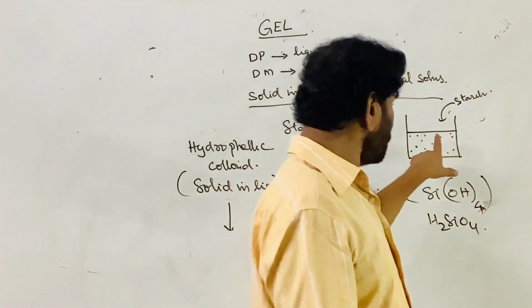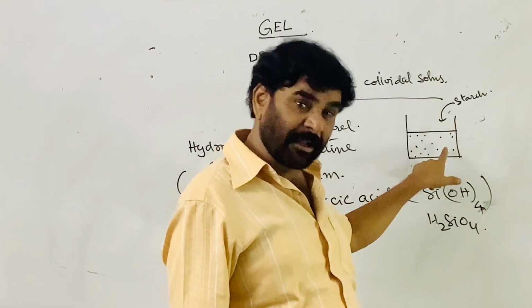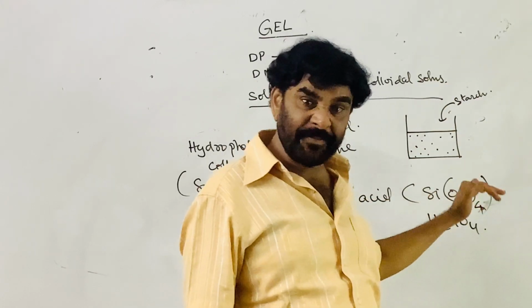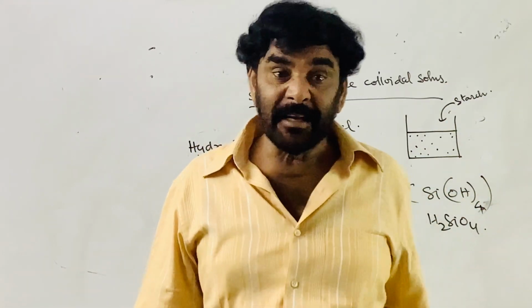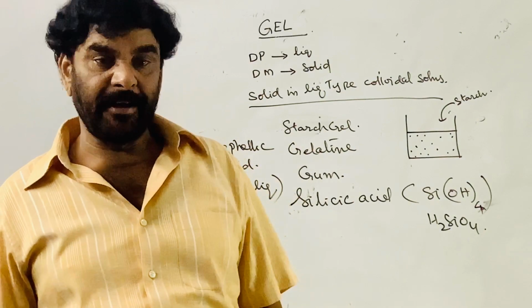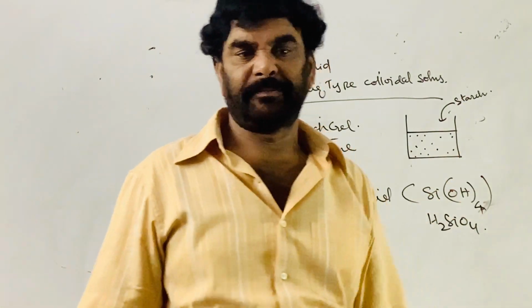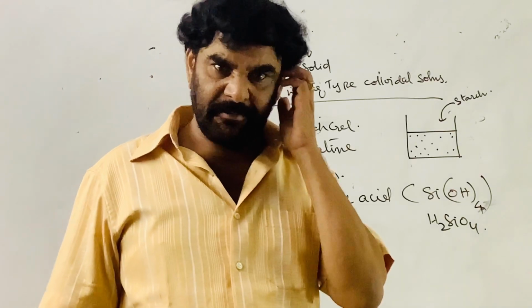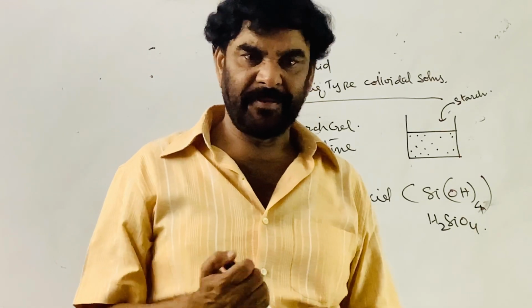So when the water is more, it is a solid in liquid type solution. If the water content is decreased, it is a liquid in solid type colloid. Now it is in jelly form. That is called the gel, the paste of the starch.